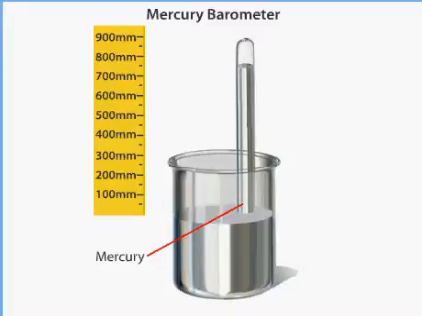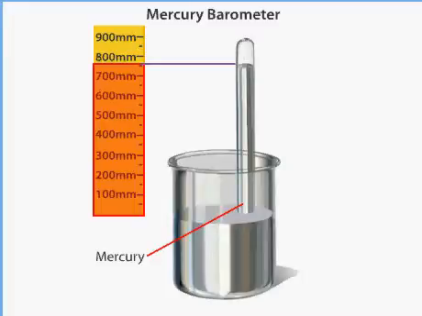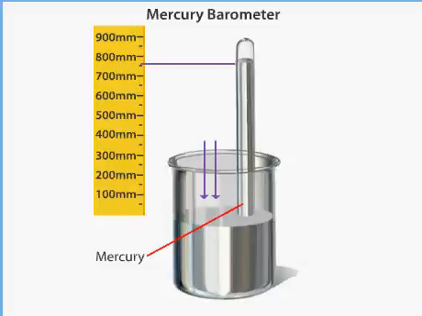Air pressure changes with altitude and can be measured with a mercury barometer. The height of the mercury in the tube indicates the atmospheric pressure in millimeters. If the atmospheric pressure increases, the air exerts more pressure on the mercury, causing it to rise in the glass tube. Thus, the mercury in the barometer rises with rising pressure.